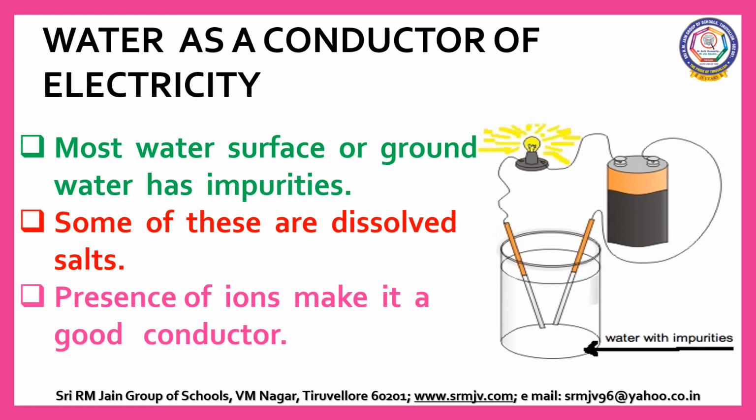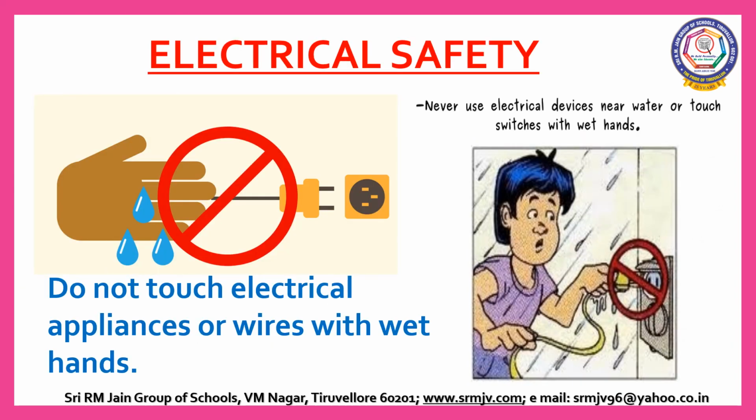Water also acts as a conductor of electricity. Surface water or groundwater has impurities. The regular water we have at home has enough dissolved salts. So, there are enough ions in these sources of water to make it a good conductor of electricity. As water is a good conductor of electricity, we have to make sure that we should not touch electrical appliances or wires with wet hands.